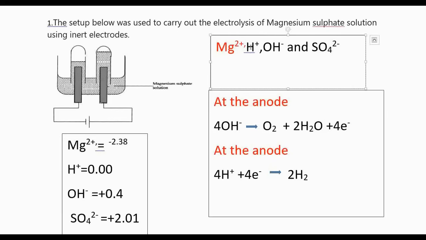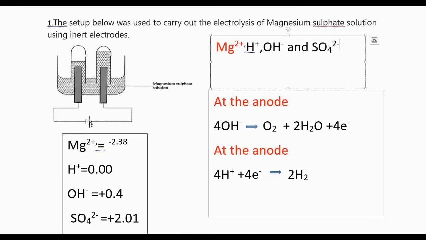During electrolysis, what happens when the switch is on and the circuit is complete? The positively charged ions migrate towards the negative electrode, the cathode. Before we go there, which one is the cathode in this diagram?